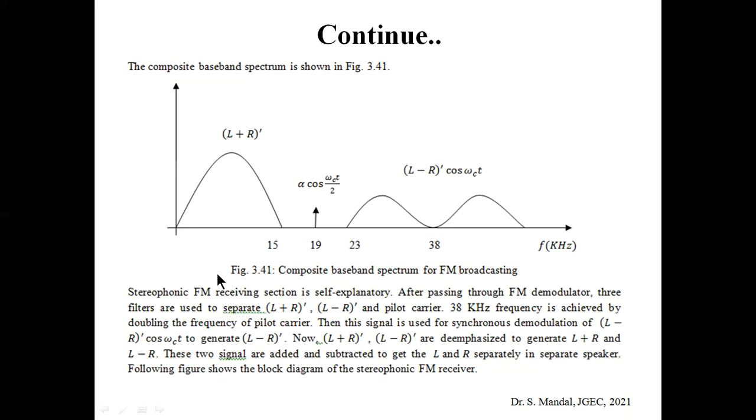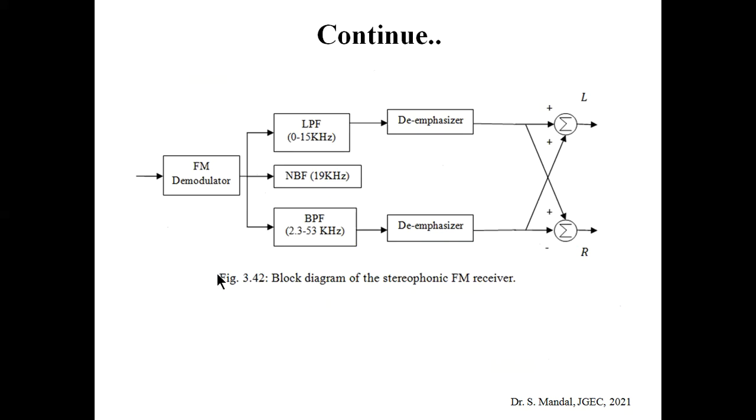Now this one is the transmission part. Let's see what the receiving part will be. The receiving part is a very simple approach. This is the reverse operation of the earlier case. You can see that we are using an FM demodulator. After the FM demodulator, we also get three parts, so we need to separate them out.